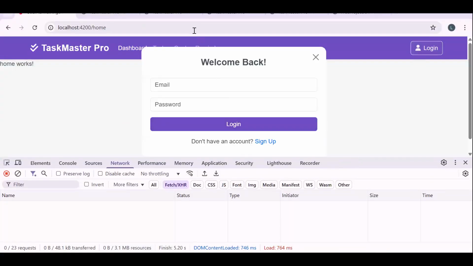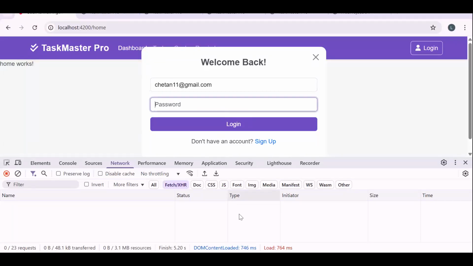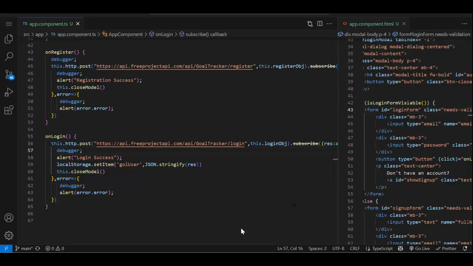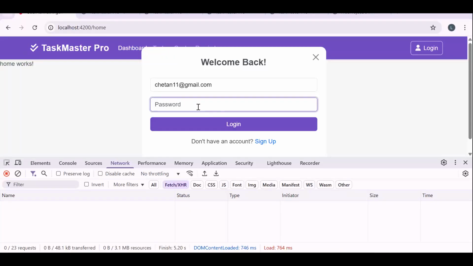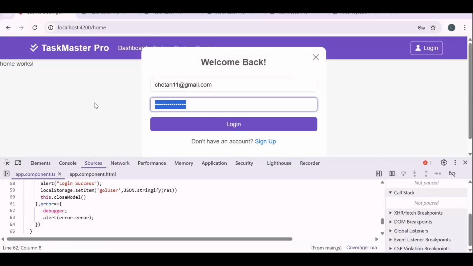So if we click on login, let's get the credential. So this was the credential. Let's go with the wrong password first, and let's update the message also. We didn't update the message. Oh, the message will come from the API. Let's pass the wrong password. Fine. On click of login, see email ID and email password. This message you got from the API. Now let's try the correct password, 112233.